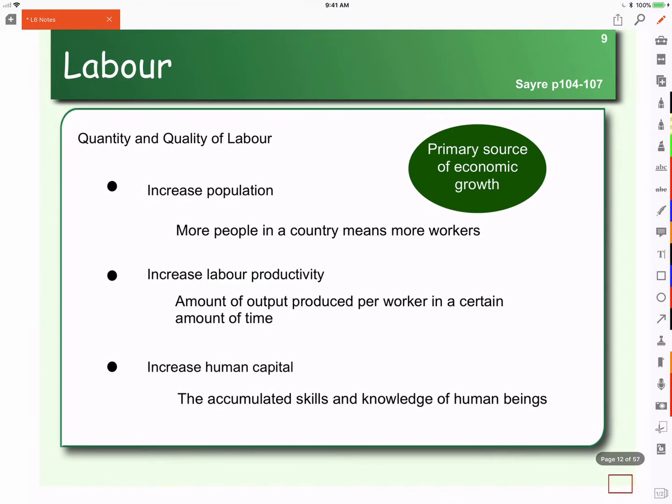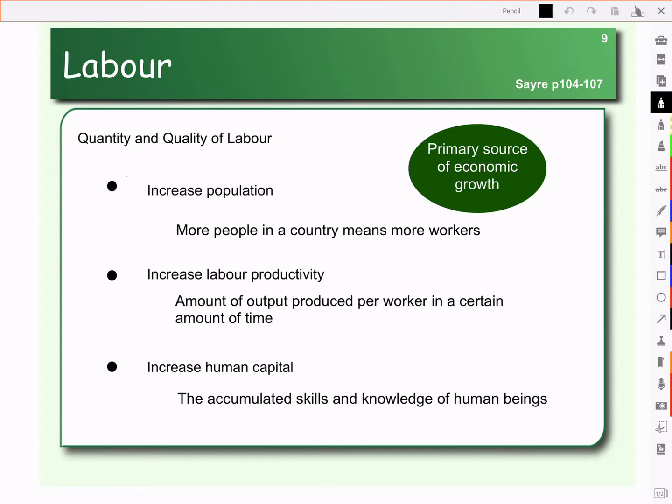All right, so let's go back to our list. How do we increase the quantity and quality of labor? Well, the first was increase the population, assuming that the population you're increasing is adding to the production of goods and services, and that those workers are producing more than they are consuming so that we're not stuck in this Malthusian trap. Which brings us to number 2, increasing labor productivity. So we really need to get more from each worker in order to get that sustainable economic growth.